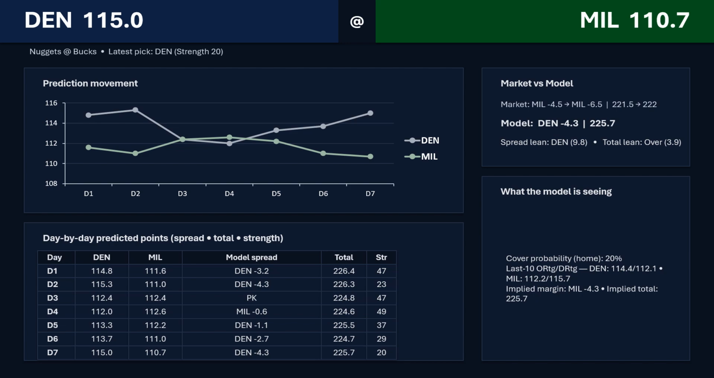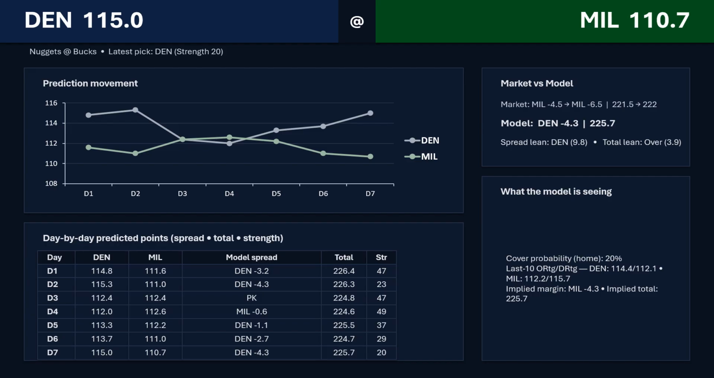So the model likes Denver to cover the spread and to win outright, and it also likes the over on this game. The total's been really consistent, right there around 224, 225, 226. So I think I would go on the over on this one. Maybe buy it down a couple more points, take it down to like 218, save yourself a little bit of stress. But I like the over.